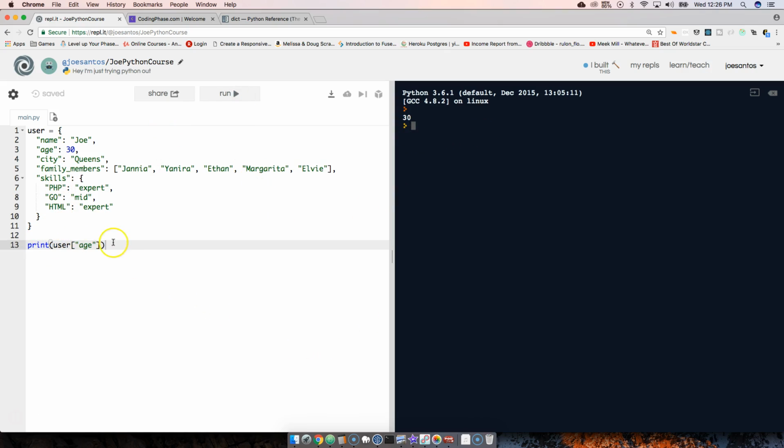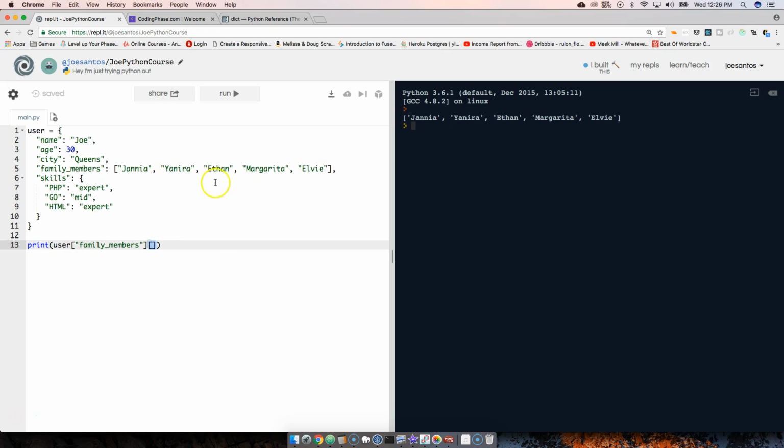If I wanted to get access to family members, I say family members, come here, run this. So you can see Johnny, Janita, Ethan, Margarita, and Elvie. Now, how do I get access to Ethan? Very simple. Just how we did with multi-dimensional arrays, matrix, right? We literally put another bracket and then say the index, because you have access to the array here already, and now you want to get access to a certain index.